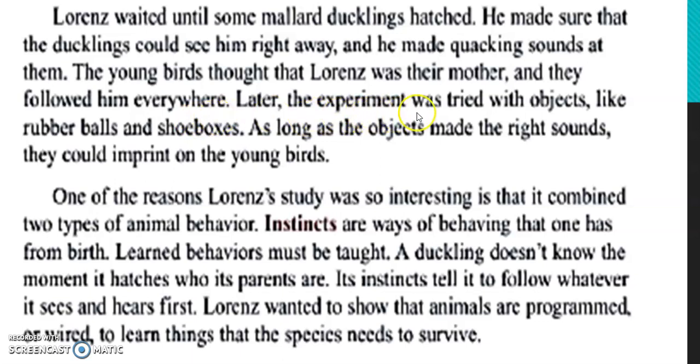Later, the experiment was tried with objects like rubber balls and shoe boxes. As long as the objects made the right sounds, the young birds could imprint on them, not only on humans. He found that objects that make sounds like quack, quack, quack, doing the same sounds, made the babies follow and imprint on them like they were the mom.